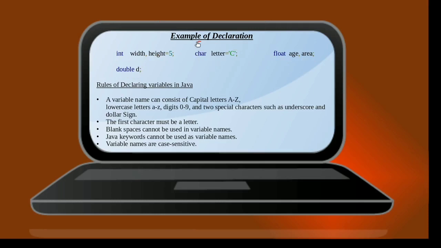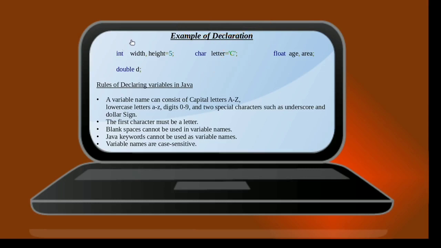Now, in this particular instruction, I am doing a variable declaration as well as initialization, whereby I am declaring a variable by the name letter which is of character data type, and I am initializing it with a value of C, so that the value held by this particular variable by the name letter will be C.